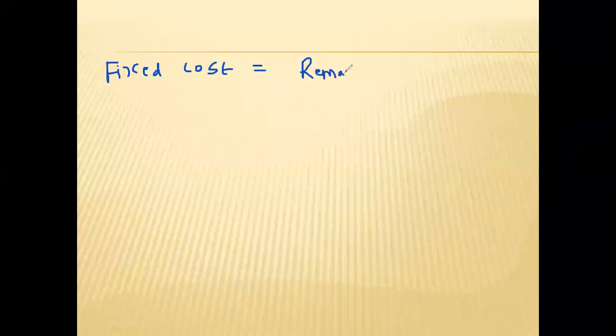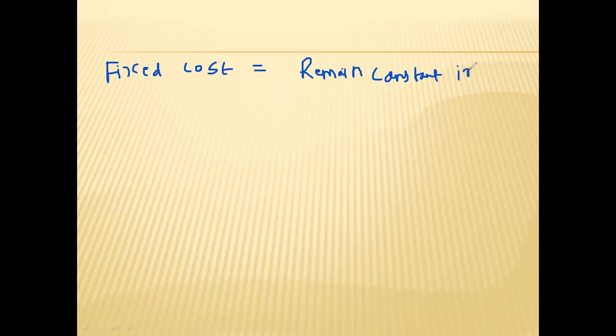So what is a fixed cost? Fixed costs are those costs which remain constant irrespective of the number of units produced.